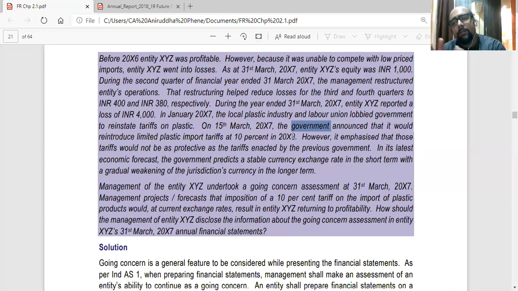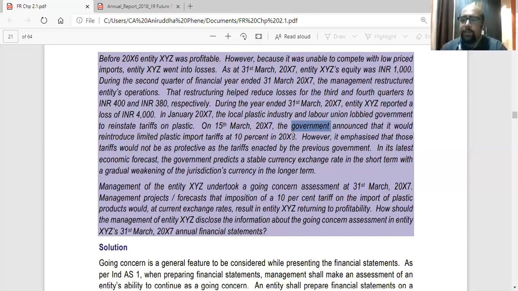So they say in the long run, the rupee will weaken, which will again be in the interest of XYZ, because as the rupee becomes stronger, people start importing because you can buy more things with that rupee. But in the long run, the government is predicting that the rupee will weaken, which will be beneficial for the local manufacturers because the imports will reduce.